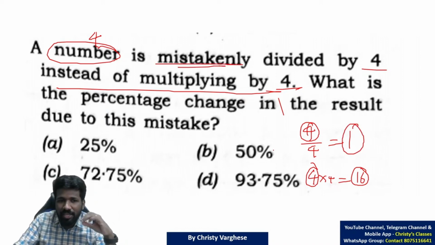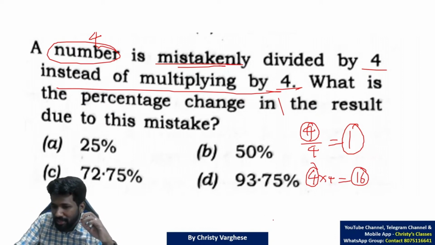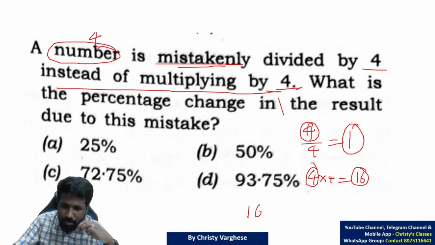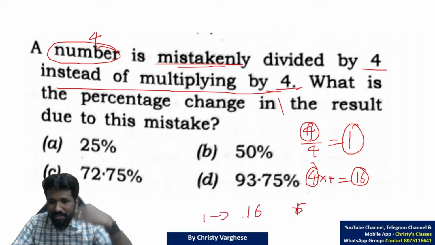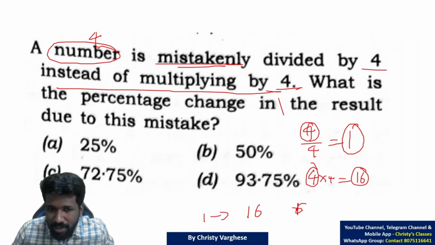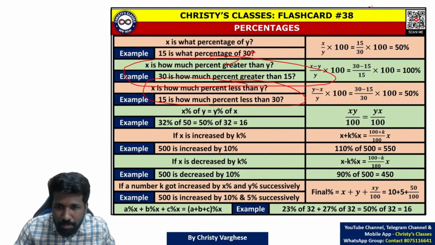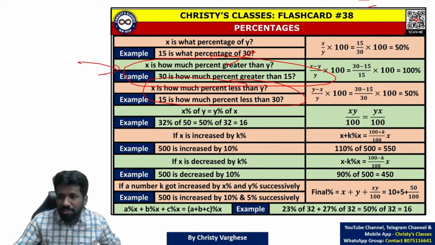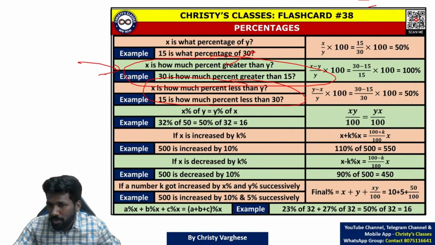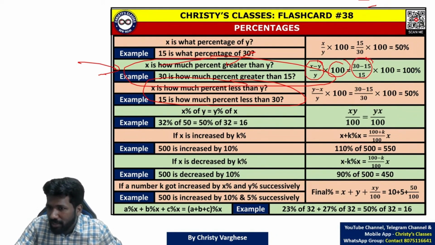What is the percentage change in the result due to this mistake? That means the question is asking, 16 is what we got, but what we were supposed to get is 1. What is the percentage change? That means 1 becoming 16, what is the percentage increase? That is the percentage change now. Just like I told you for the previous question, x is how much percent greater than. This second situation is asked here also. So if you are not aware of the logic, you can use the formula (x minus y) by y into 100.